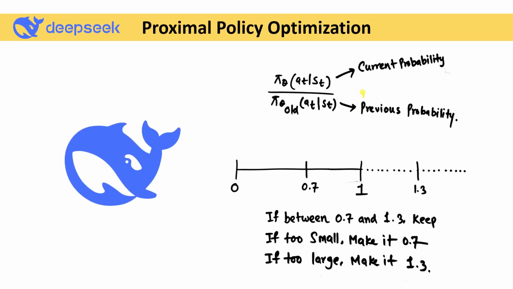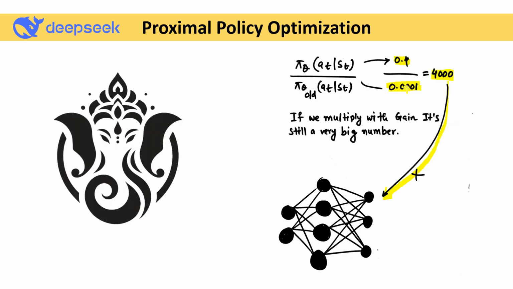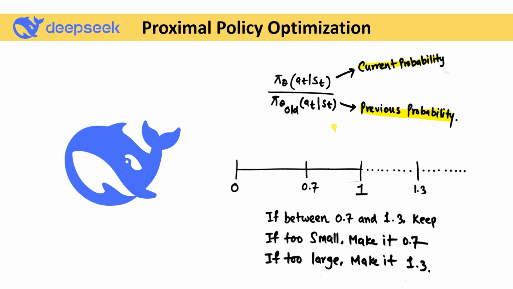So we have our current probability. This is called the current probability, and this is called the previous probability. Now in the example, we see that our previous probability is very, very low. The probability starts from 0 to 1. Let's say I'm taking some lower value on both the negative side and the positive side. Let's say I go negative 0.3 from 1, so we have 0.7. And if I increase this value, we have 1.3.